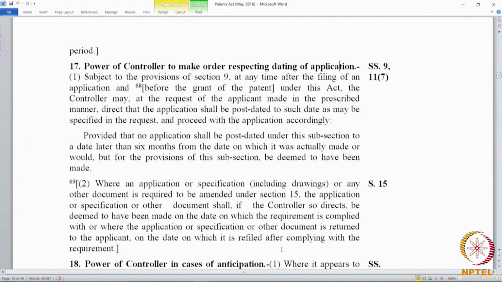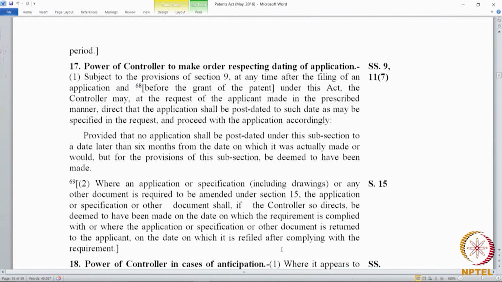Now, all these new claims will take a date different from the claims that were filed in the first instance, because these claims were not there. So, the dating of this claim will be different from the date of the claims that were initially filed, because all those claims were rejected by the controller. So, the claims that were filed later will take the date on which it was filed. That is what the language says, being deemed to have been filed on the date on which the requirement is complied with.